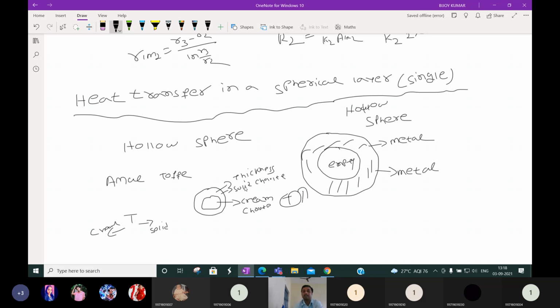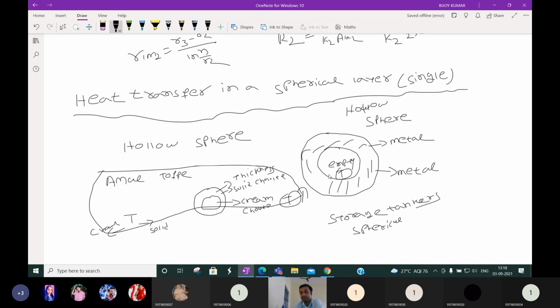Okay, this is one example, a food example, but in many industries the storage tankers are generally spherical in shape. Inside this spherical shape, temperature management is very important.